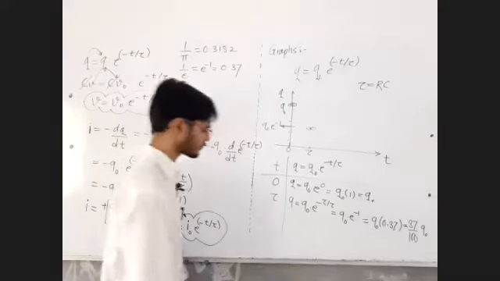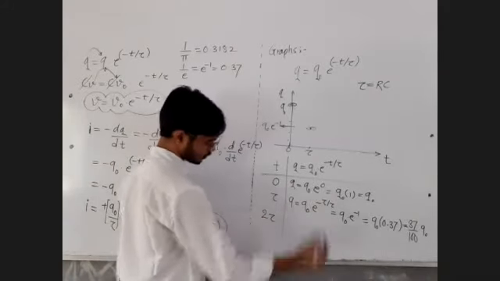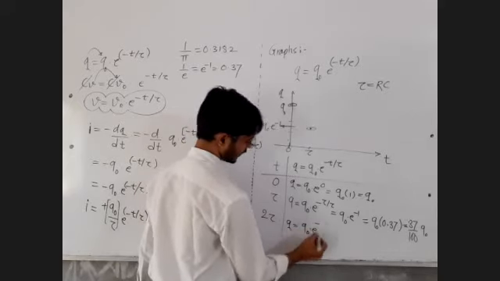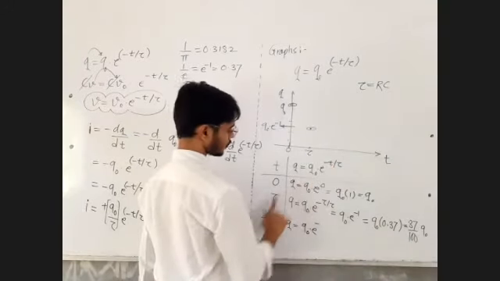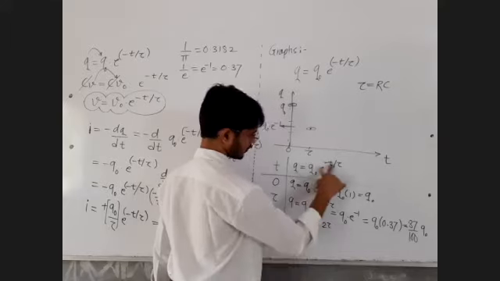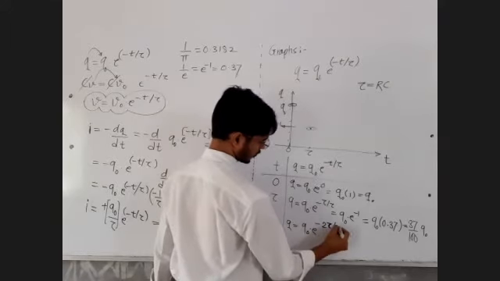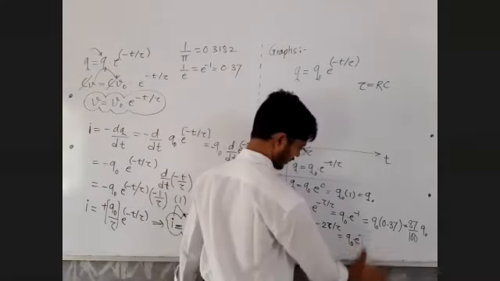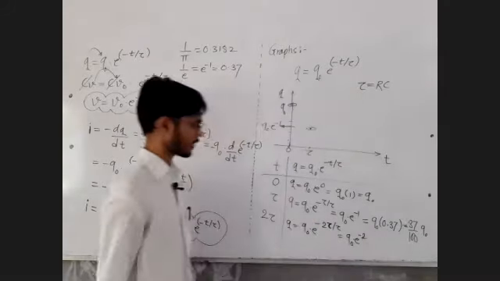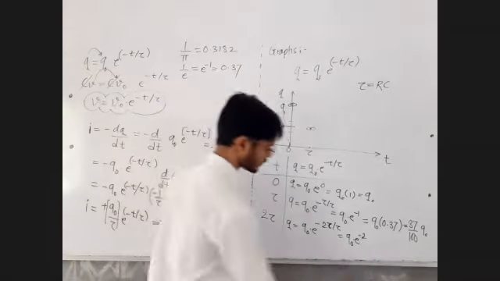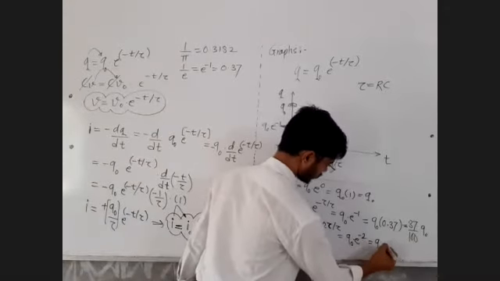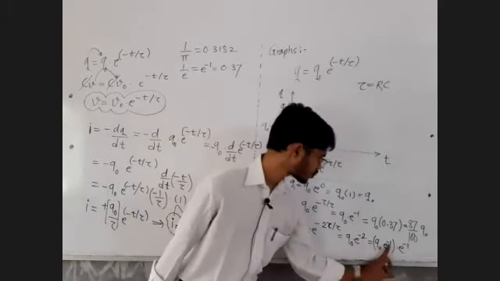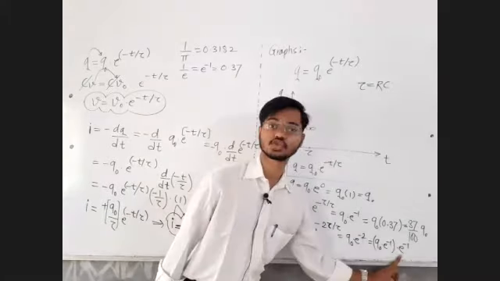All right, next. Let us take the value of time as 2 tau. The value of charge will be equal to q0 e raised to minus t by tau. Instead of t, now put 2 tau. So minus 2 tau upon tau. That becomes q0 into e raised to minus 2. Now I can write this value as q0 into e raised to minus 1 multiplied by e raised to minus 1. E raised to minus 1 into e raised to minus 1 is e raised to minus 2.